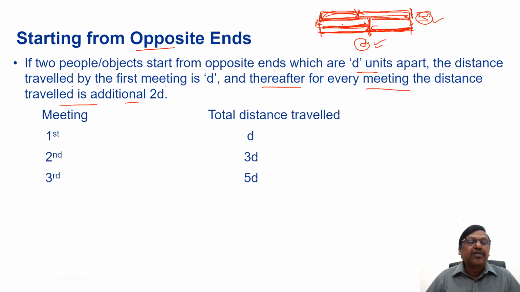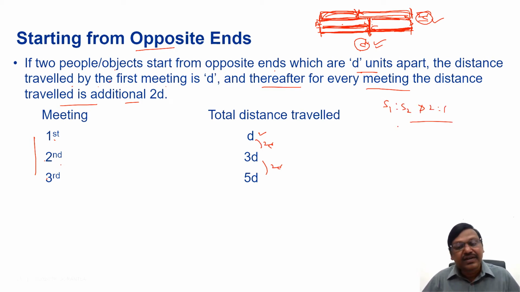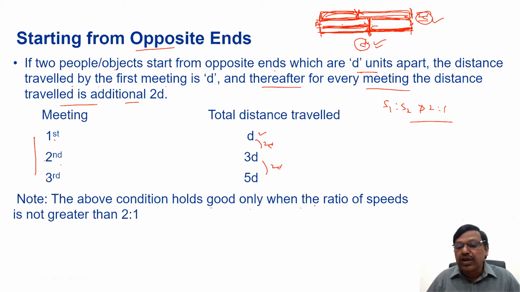In other words, for the first meeting the distance traveled is D. For the second meeting, an additional 2D means it will be 3D. For the third meeting, an additional 2D means it is 5D, and so on. Right? But one caution: this shortcut can apply only if the ratio of the speeds of the two people is not greater than 2:1. Up to the ratio 2:1, it is okay. If it is greater than 2:1, you have to consider case by case, applying the basic concepts.